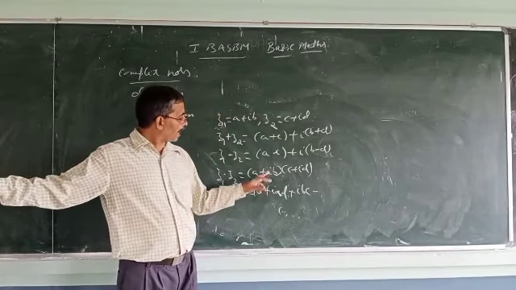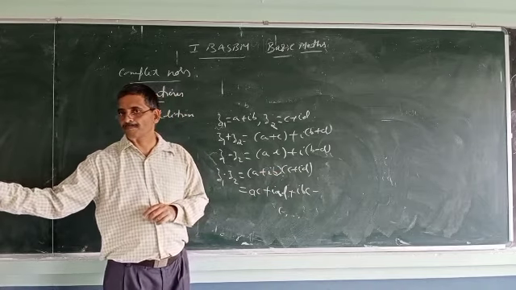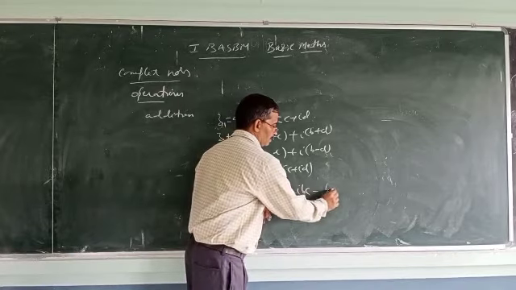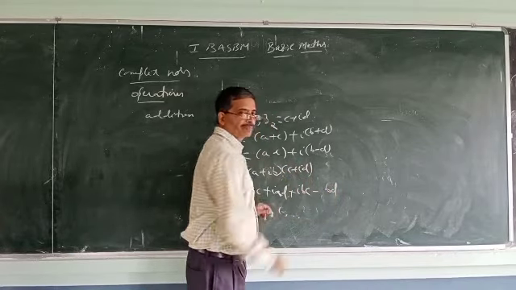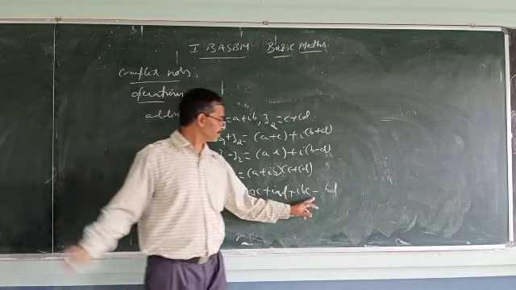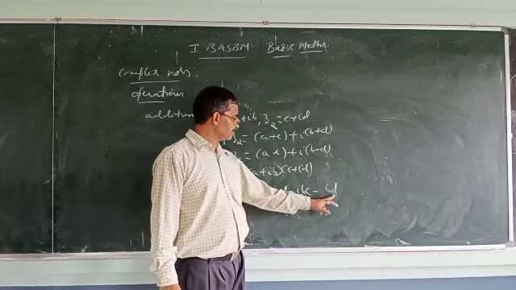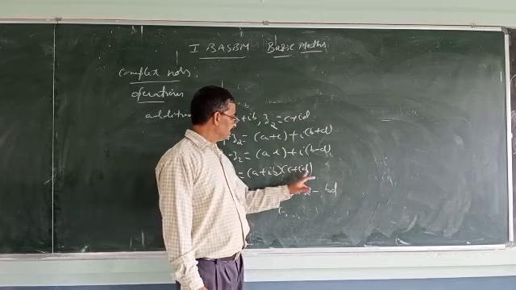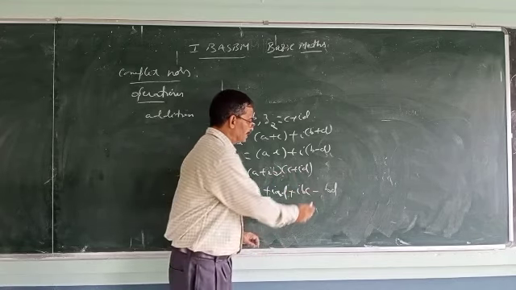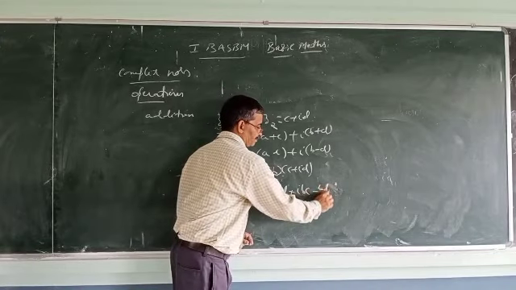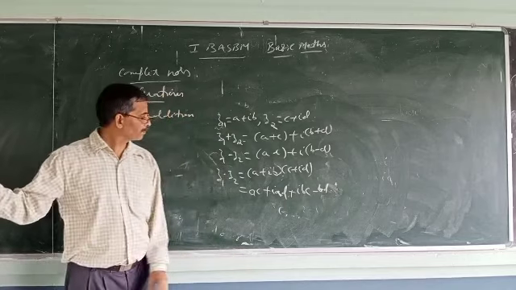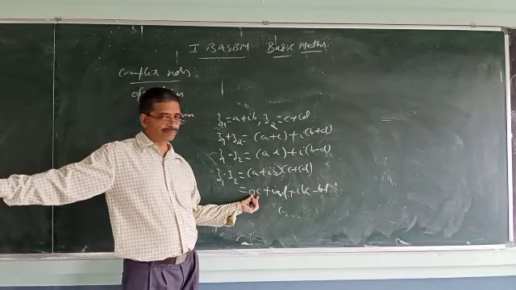ib into id. b into d is bd. What about the other one? i into i, i squared is minus 1. So b into d is bd, but i squared is minus 1, so minus bd. Now, what is this ac?